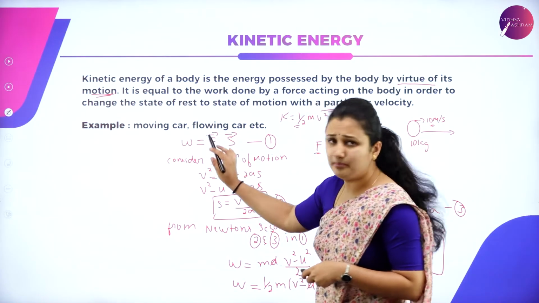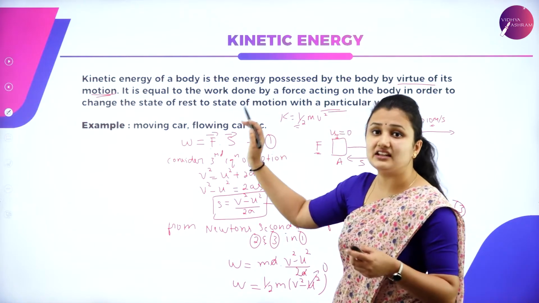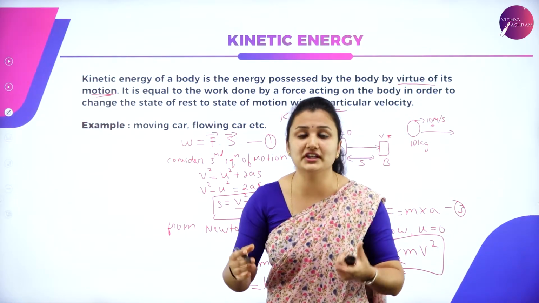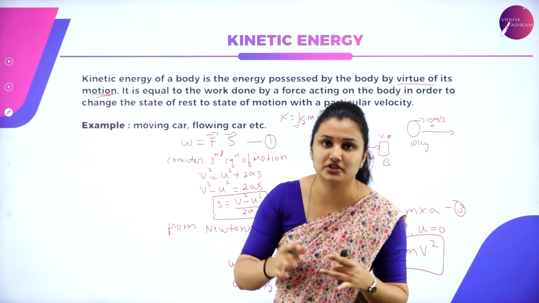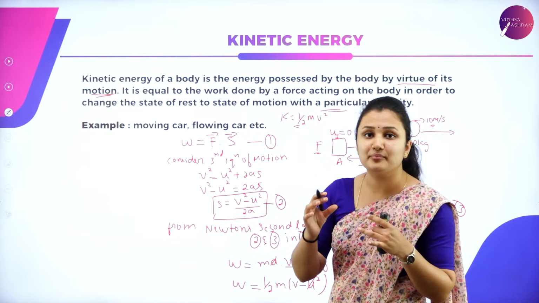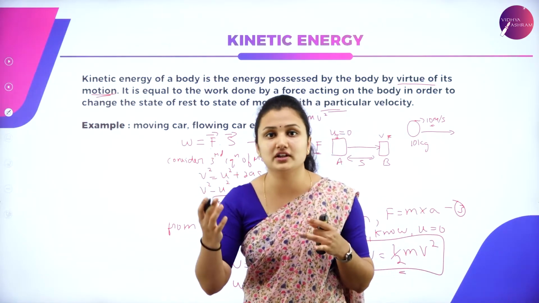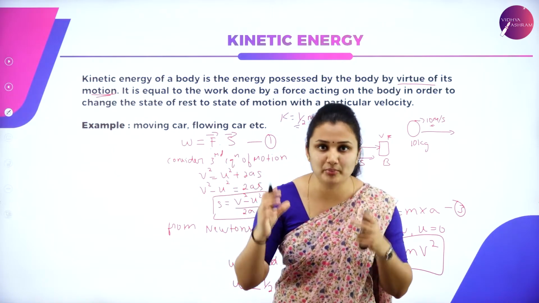So in a simple derivation, kinetic energy is the energy possessed by the body by virtue of its motion. Examples are a moving car and flowing water, where motion comes into the picture.